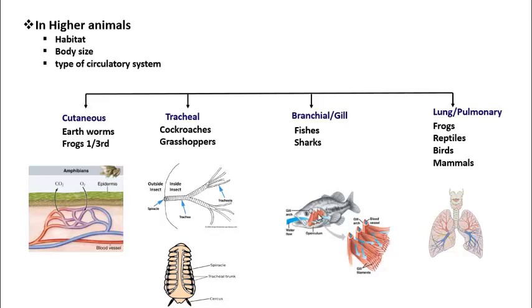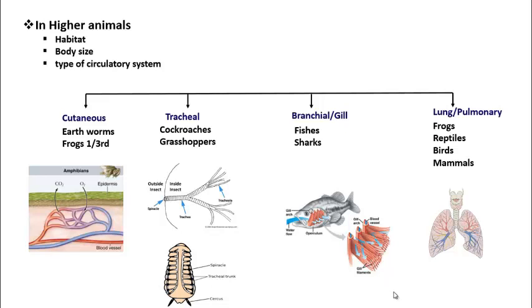This is the region where the pharynx is present. On either side of the pharynx, there are red colored fleshy structures called gills. So these are gills. Gills are comb-like structures. They have ribbon-like filaments called gill filaments. Now, when water passes through these gill filaments, which are supplied with blood vessels, exchange of gases takes place. Oxygen from water enters into blood and carbon dioxide from blood enters into water. Now the water is rich with carbon dioxide, and this water comes out of the body through the gill filaments itself.